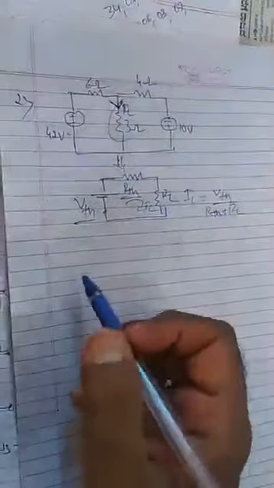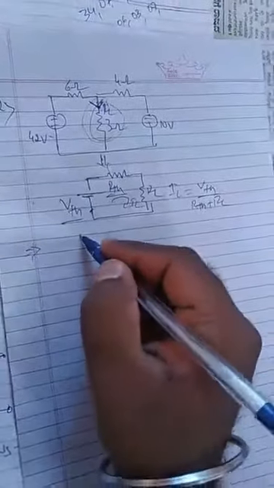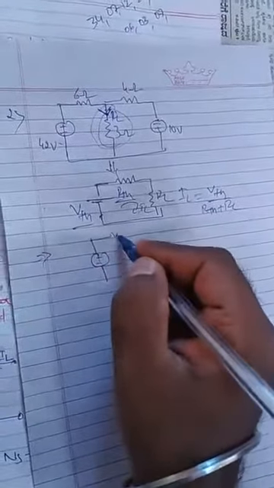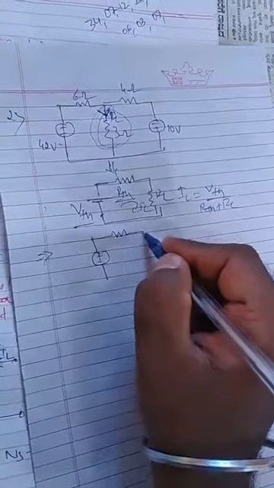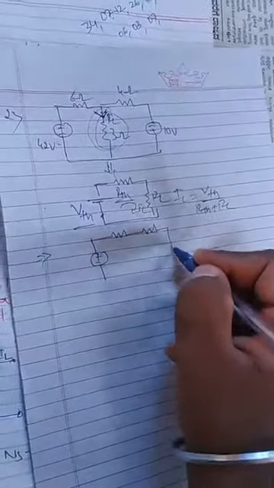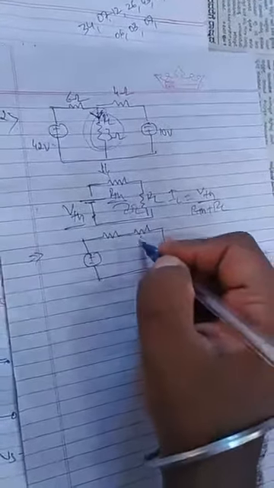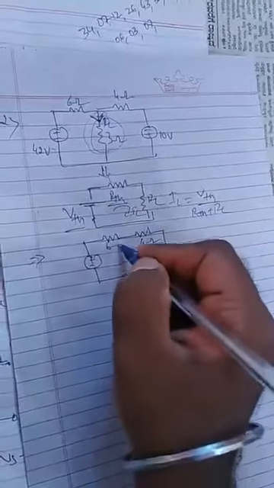So to solve a Thevenin's problem, we have to identify the load resistor. This is the load resistor, so we have to remove this. Step 1, we remove that. After removing, we have to redraw. Then the circuit becomes like this. This is your circuit. This is 10 volt, this is 4 ohm, this is 6 ohm, and this is 42 volt.